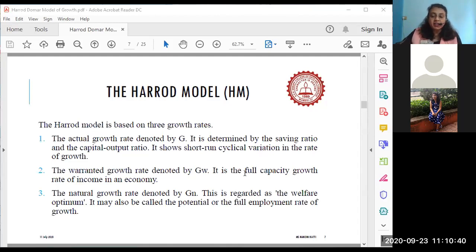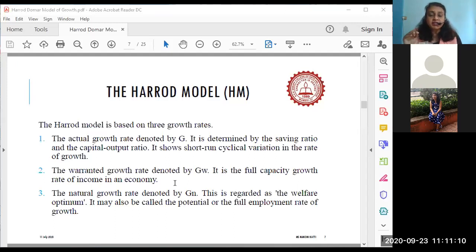Then there is something called the warranted growth rate, which is denoted by GW. Warranted growth rate means the full capacity growth rate of income in an economy. Let us say the Indian economy has the fullest capacity to grow to a maximum of a double digit increase in national income.